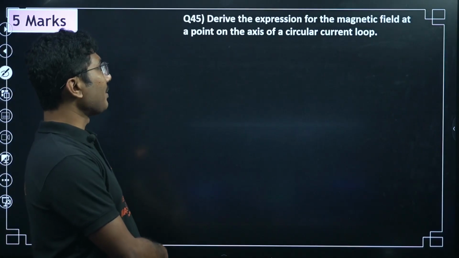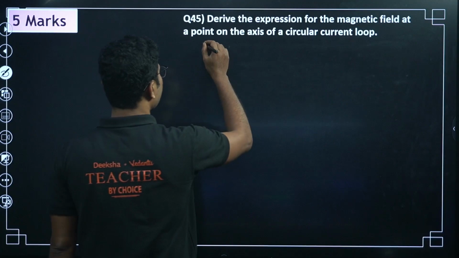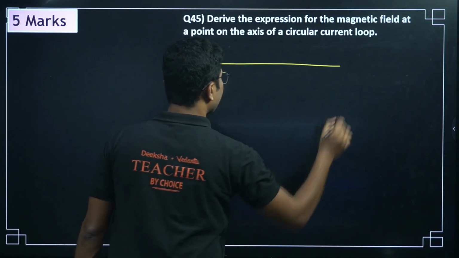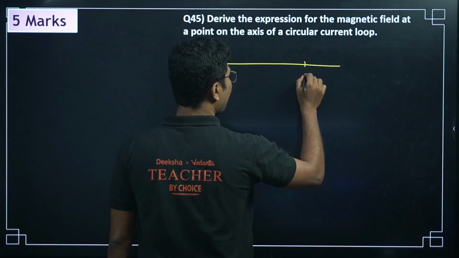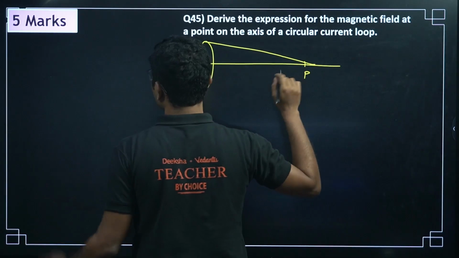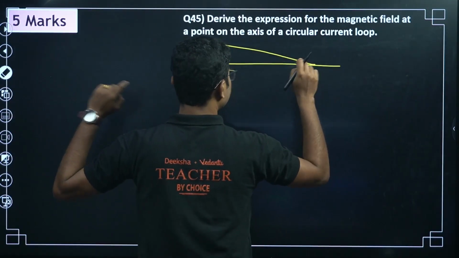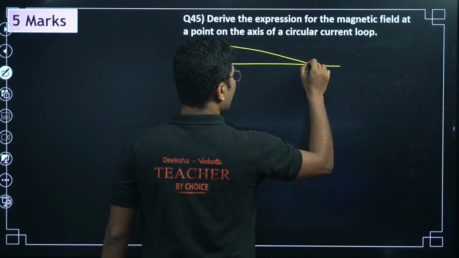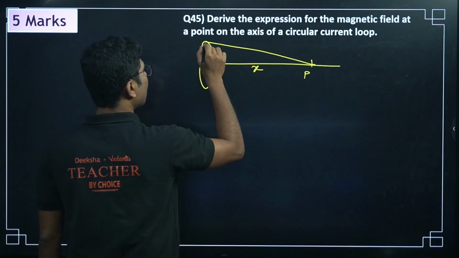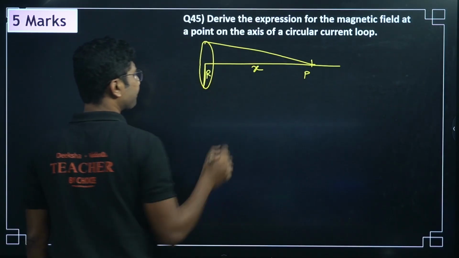Derive the expression for the magnetic field at a point on the axis of a circular loop. This is also a very, very important derivation. Here we have a loop. We are trying to find the magnetic field at some point P. This is also coming almost every year. So this point is P at a distance x from the center. The radius of the loop is r.